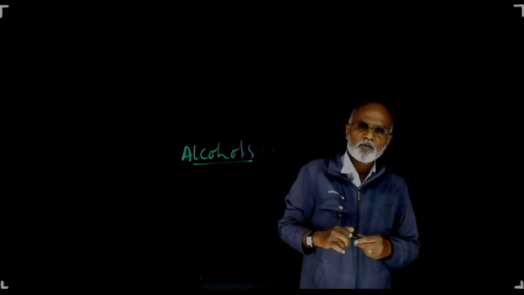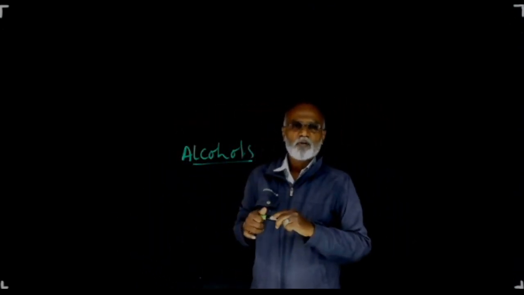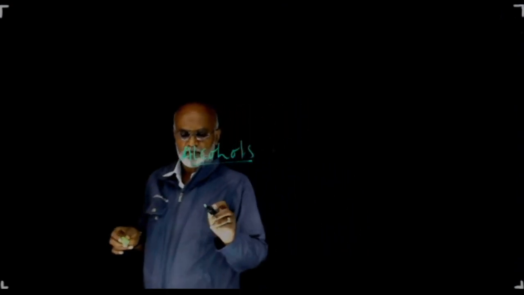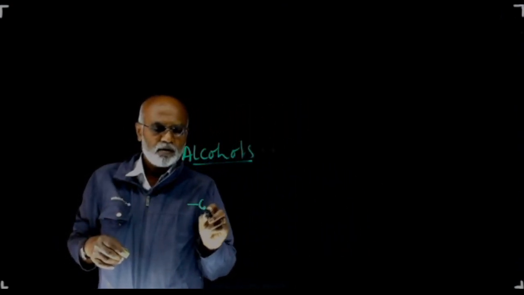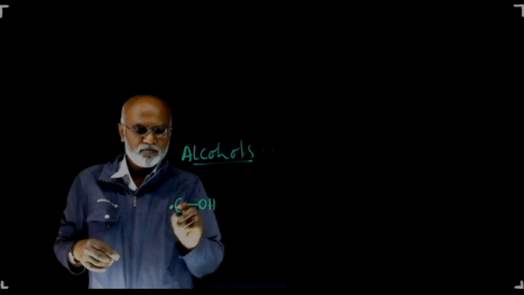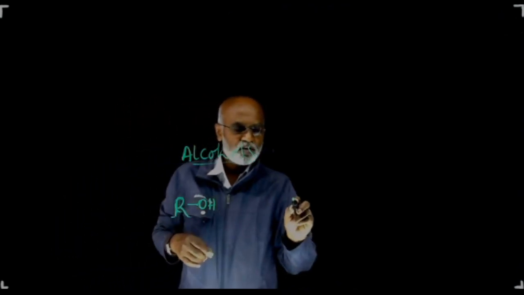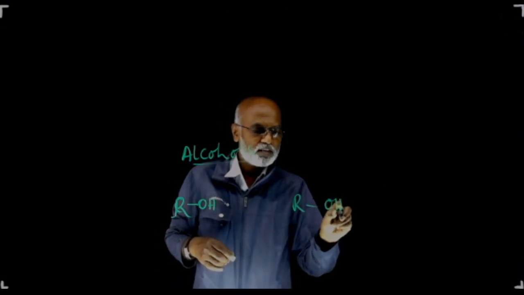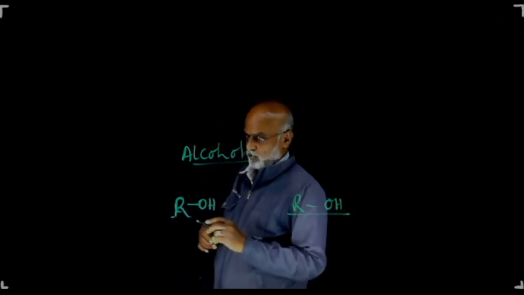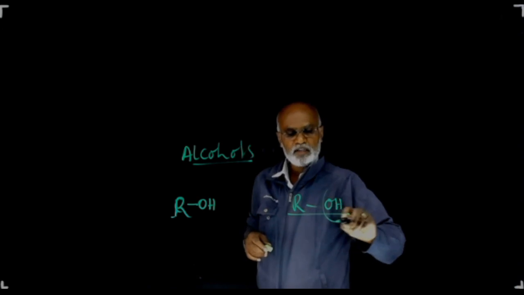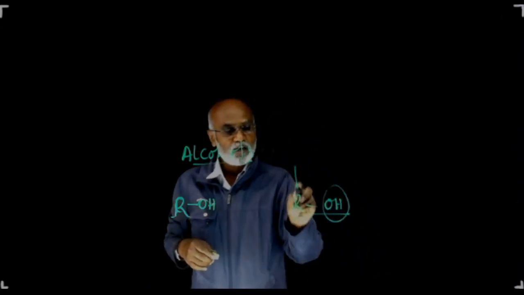Alcohols are the organic compounds in which the OH group is bonded to saturated carbon atom or sp3 hybridized carbon. Look here. This is OH. Let me take it as R. So this ROH is the general formula for alcohols, where our OH group is bonded to a hydrocarbon radical.